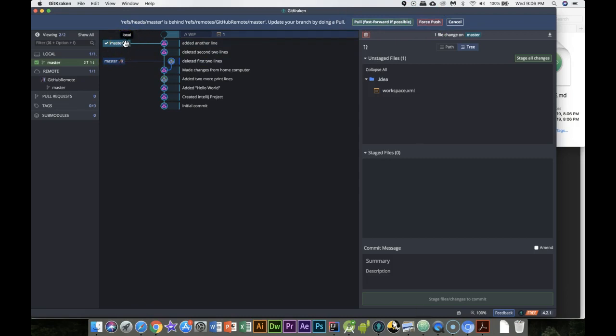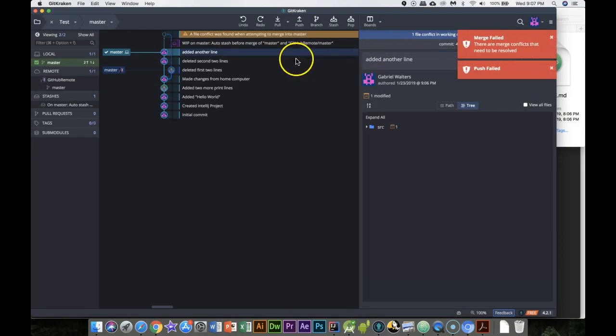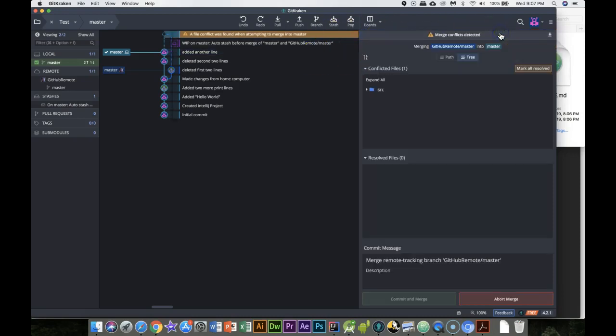So I'm going to overwrite this commit as if it never existed on my local. If I do force push, it's destructive. I could try to pull, but now that's where I see the conflict. So I can try to fix the conflict. Fixing conflicts are really not as scary. It just looks like it.